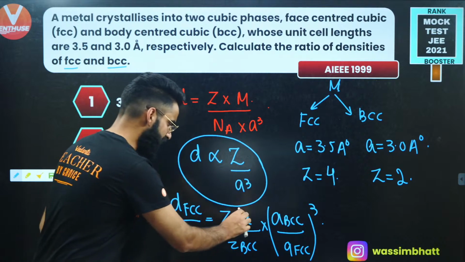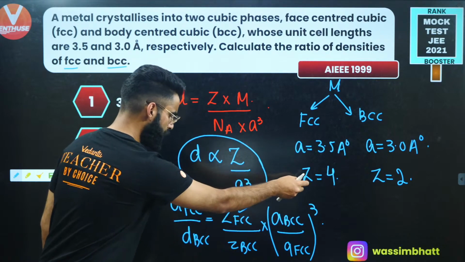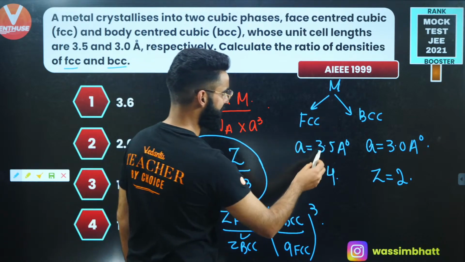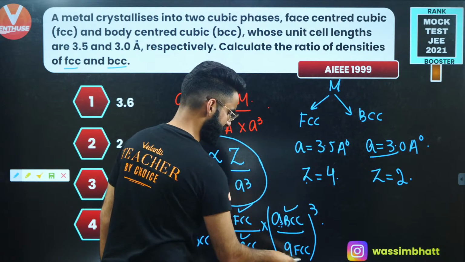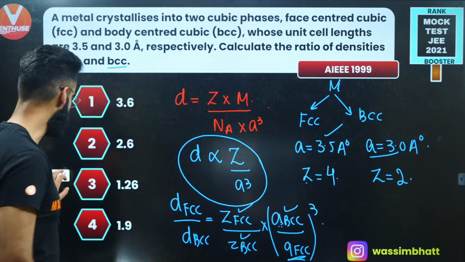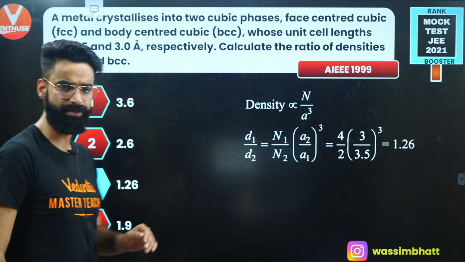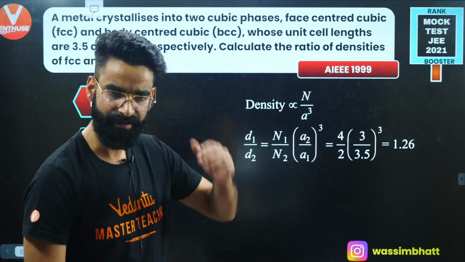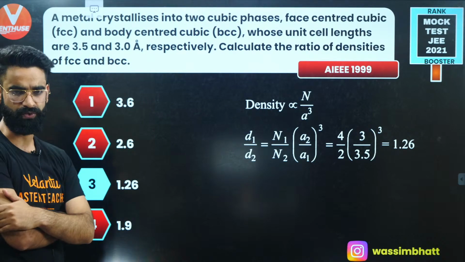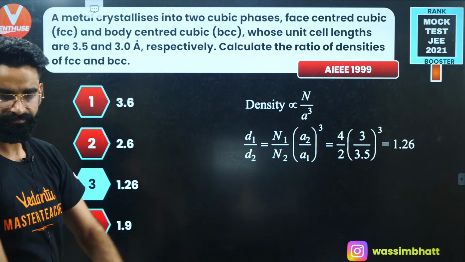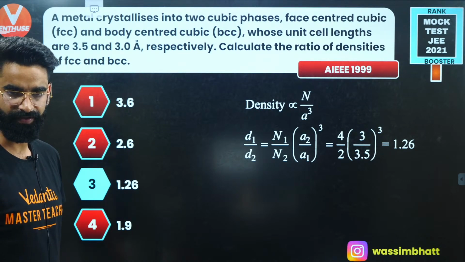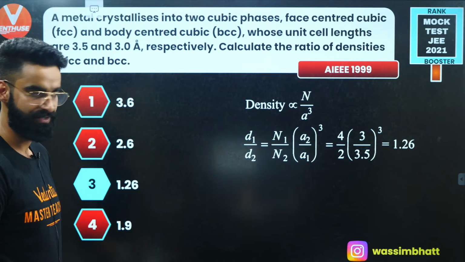So people, Z value for FCC we know, that's 4. Z value for BCC we know, that's 2. Edge length for BCC is given to us as 3. Edge length for FCC is also given to us as 3.5. You can solve it out, right? You'll be getting the value exactly equal to 1.26 over here. Just let me know again if it's clear to everyone. So the correct option is going to be 1.26. Perfecto, guys. Wonderful.